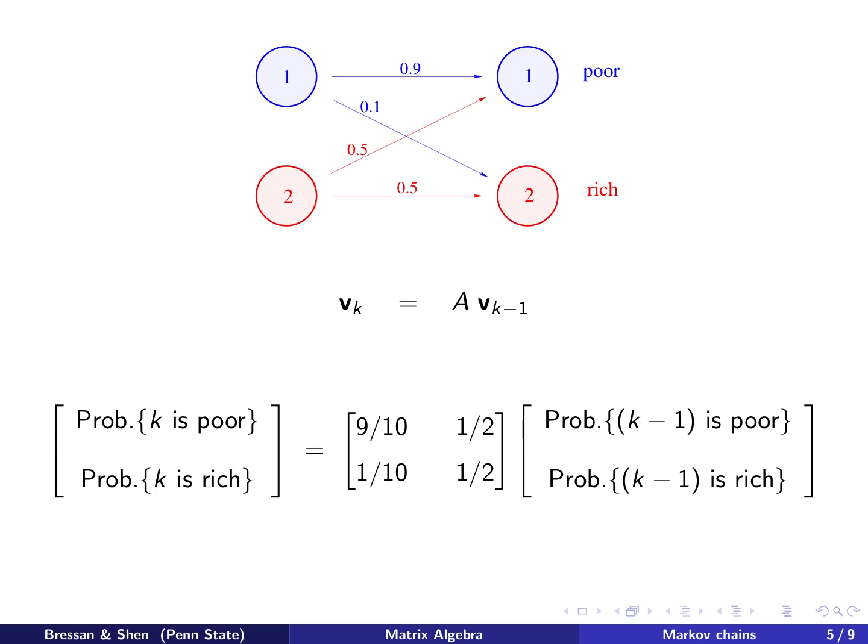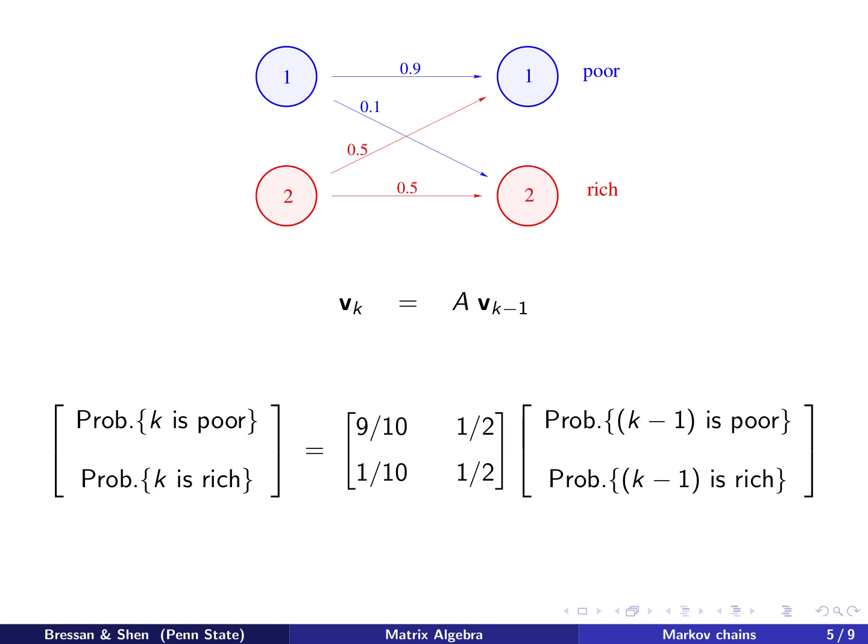The probability that generation k is poor, that is, for the children to be poor, could come from two sources. One is a poor parent with 0.9 probability leading to a poor child. The second is a rich parent, with 0.5 probability that the kids become poor. If we look at this matrix presentation, it's exactly what it says.